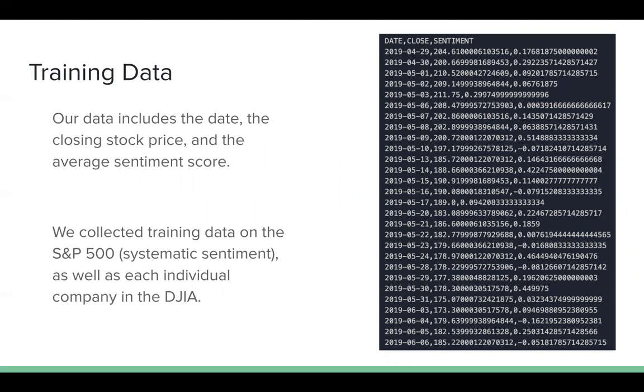As you can see here, we have the date on the left, and then we have a closing stock price in the middle column. And then on the right, we have an average sentiment score of the tweets accumulated for that day. So this training data would be acquired for the S&P 500, and then there'd be a training data set for each stock in the Dow Jones Industrial Average as well.